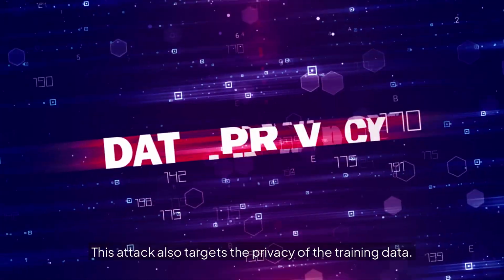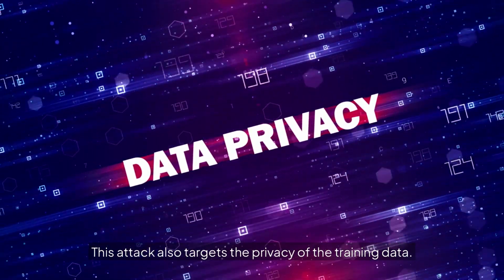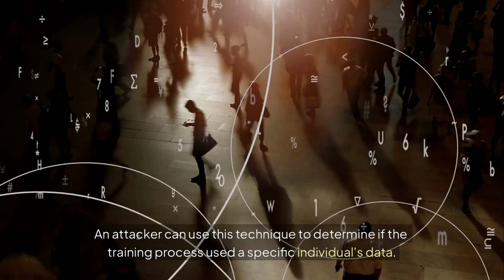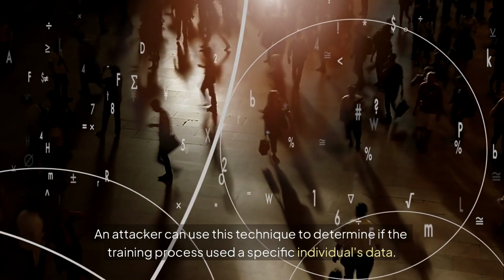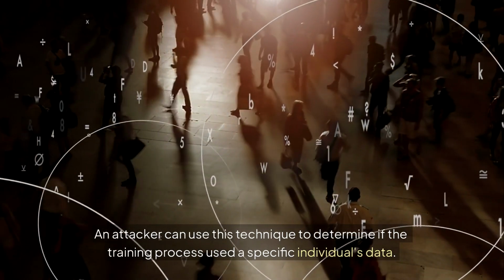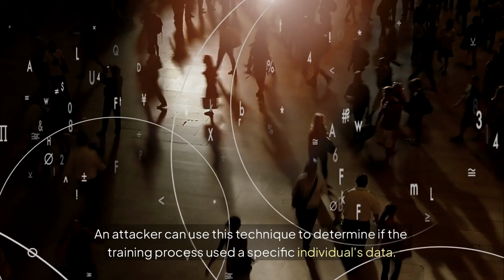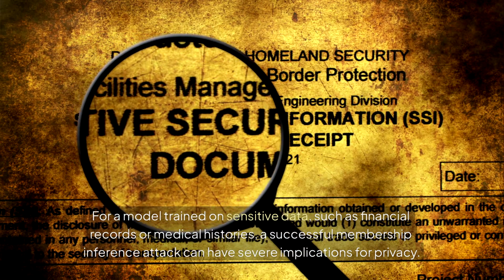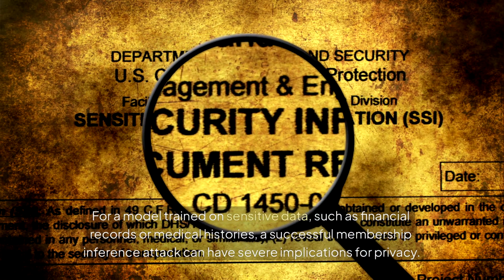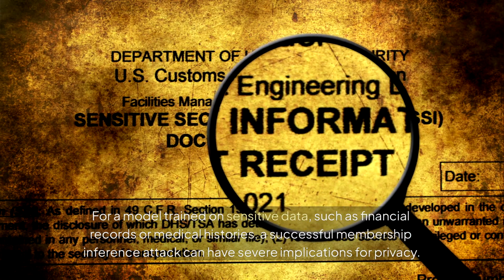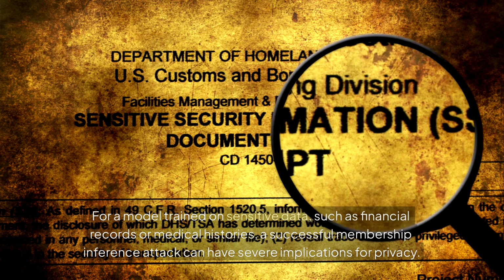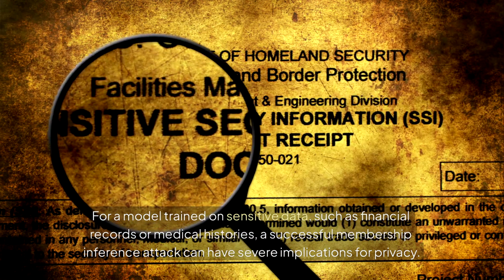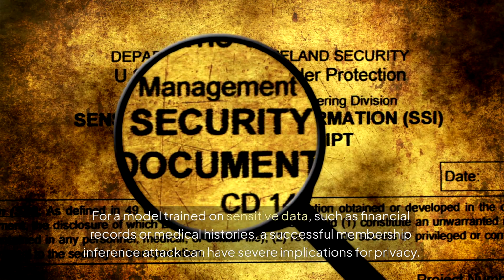This attack also targets the privacy of the training data. An attacker can use this technique to determine if the training process used a specific individual's data. For a model trained on sensitive data, such as financial records or medical histories, a successful membership inference attack can have severe implications for privacy.